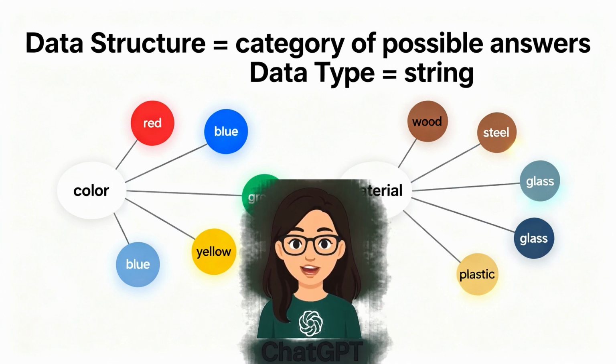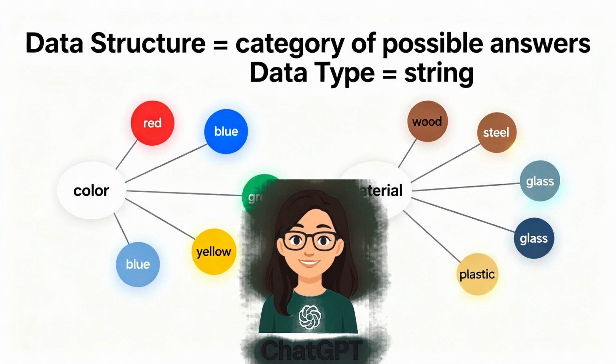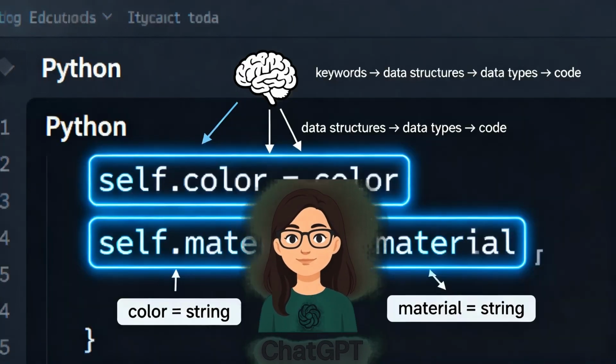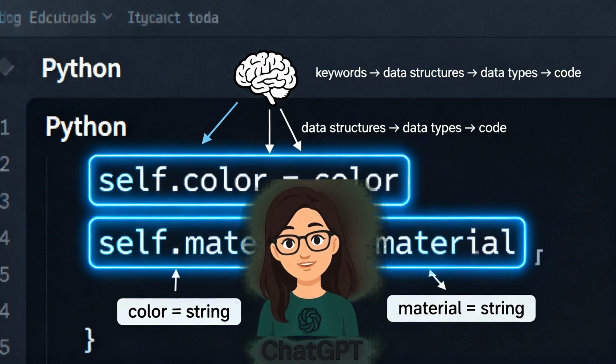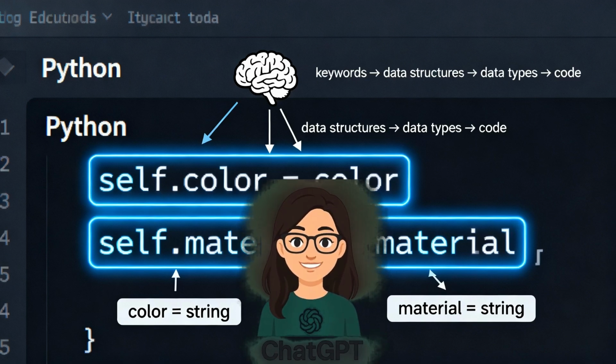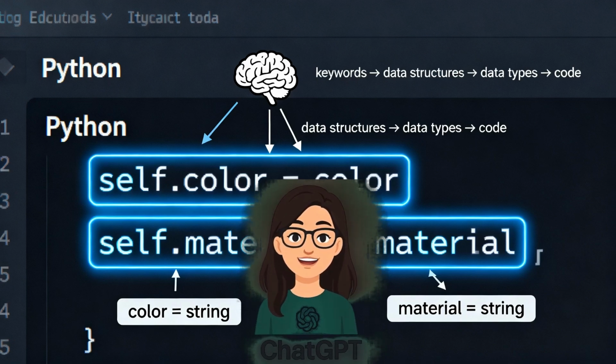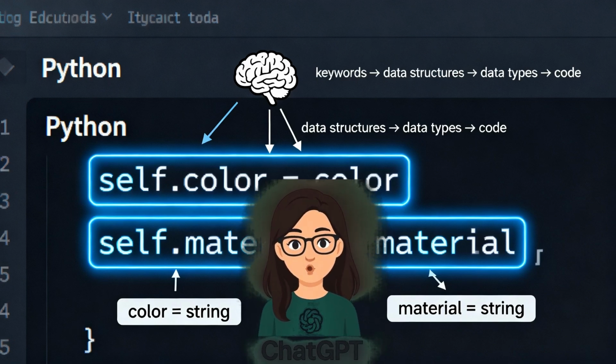Words like color and material actually represent data structures. Color is a category with possible values: red, blue, green, yellow. Material has its own category: wood, steel, glass, plastic. Each of these values is a string data type. Understanding the data structure of words helps you code directly from your brain without needing to look things up.